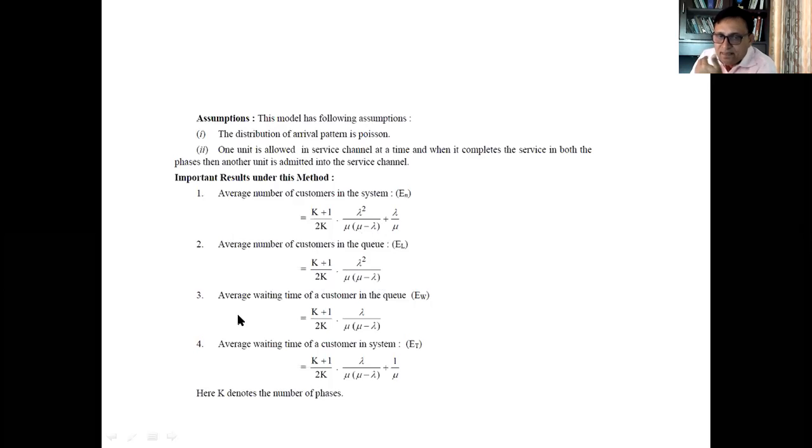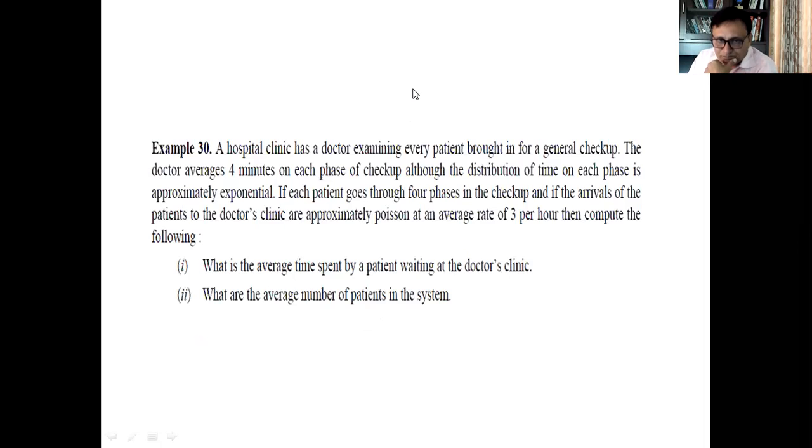Third, the average waiting time a customer spends in the queue is (k plus 1) over 2k into lambda over mu into (mu minus lambda). Similarly, the average waiting time of a customer in the system is (k plus 1) over 2k into lambda over mu into (mu minus lambda), plus 1 over mu. Here k denotes the number of phases. Other notations we have used are the same.